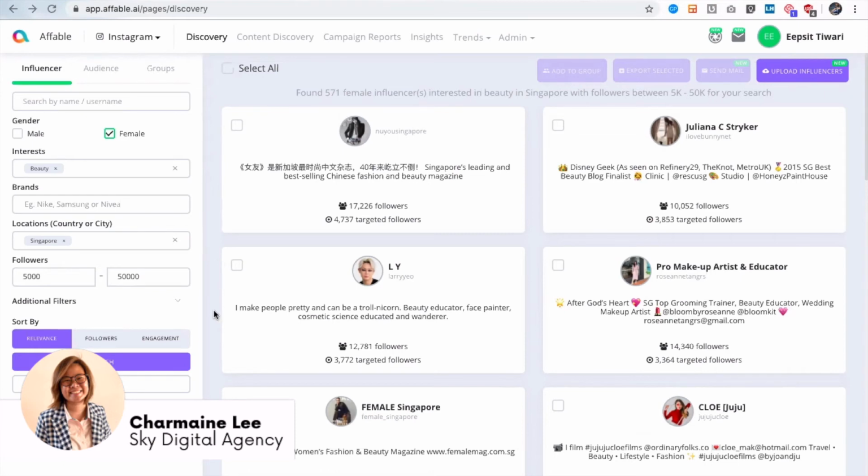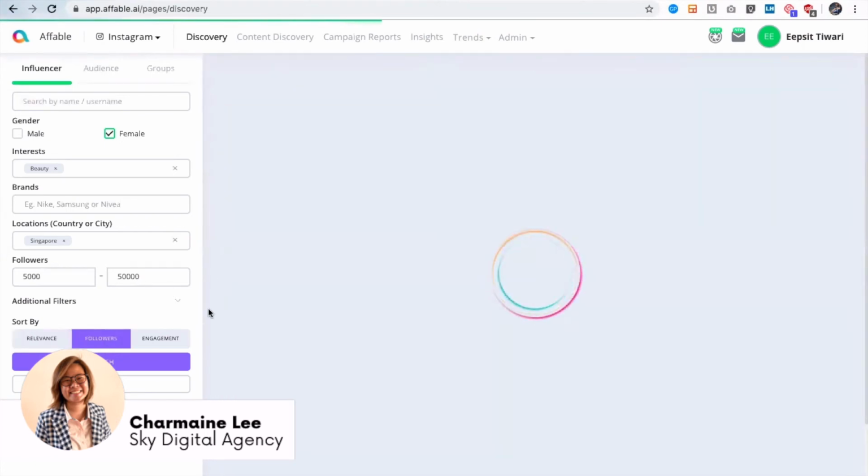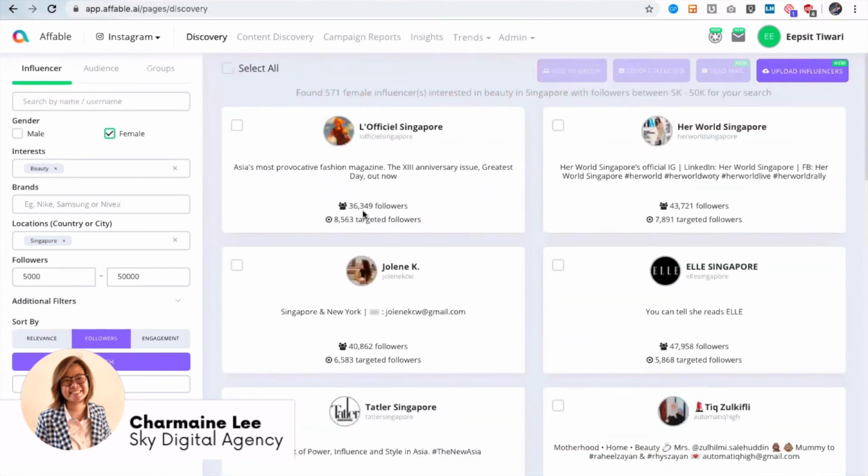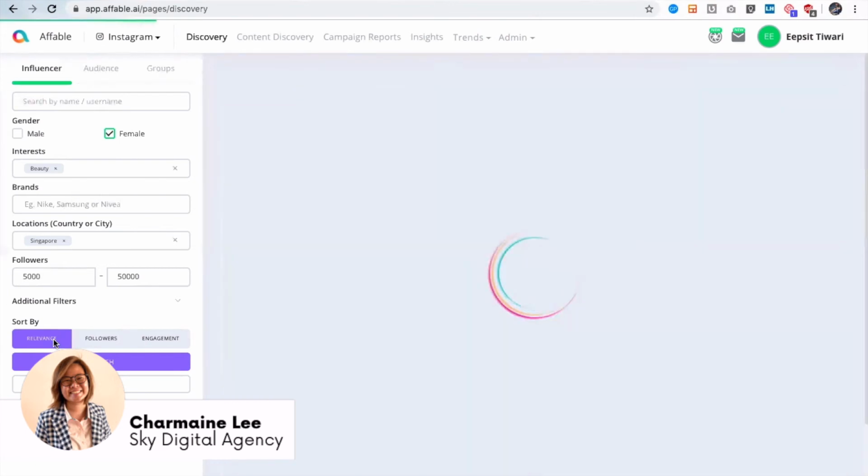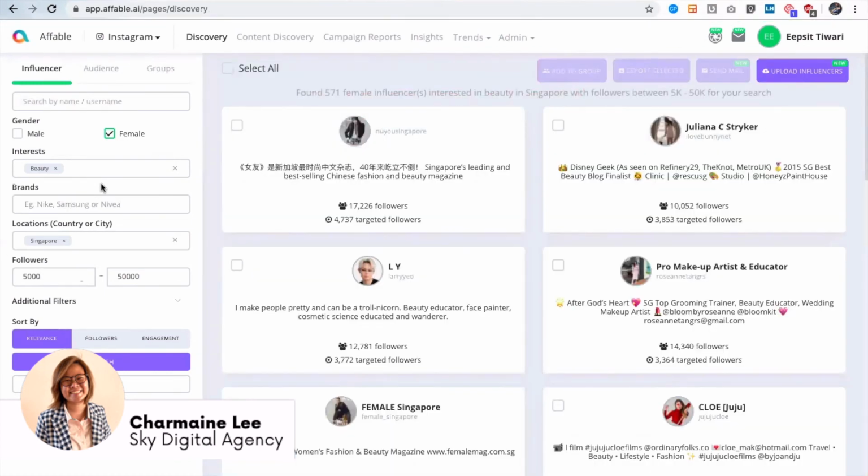Now, how do you sort? Let's say your requirement is to target influencers from the highest number of followers to the lowest, then you can just click on sorting based on followers, and all the influencers you look at will have the most followers at the top. Okay, so you filter them based either on them having a lot of followers or on their engagement, or the relevance to the content. The relevance would be based on beauty, meaning their content would be most relevant to beauty related topics. Okay.